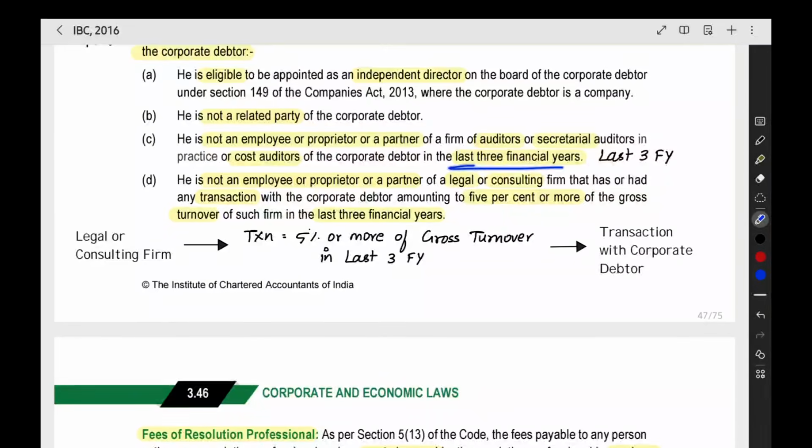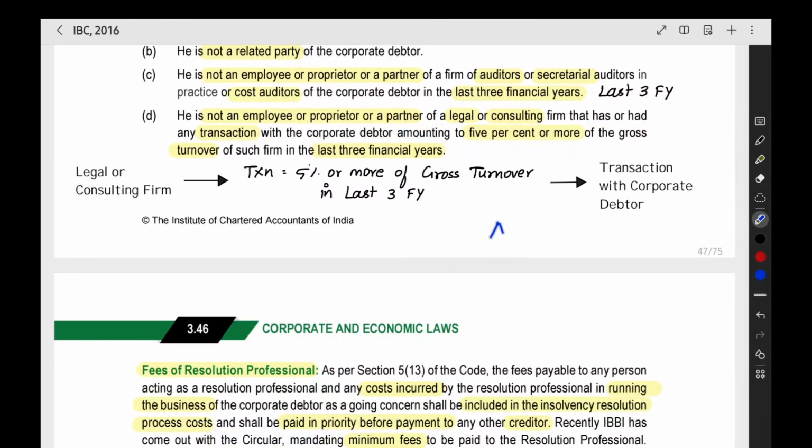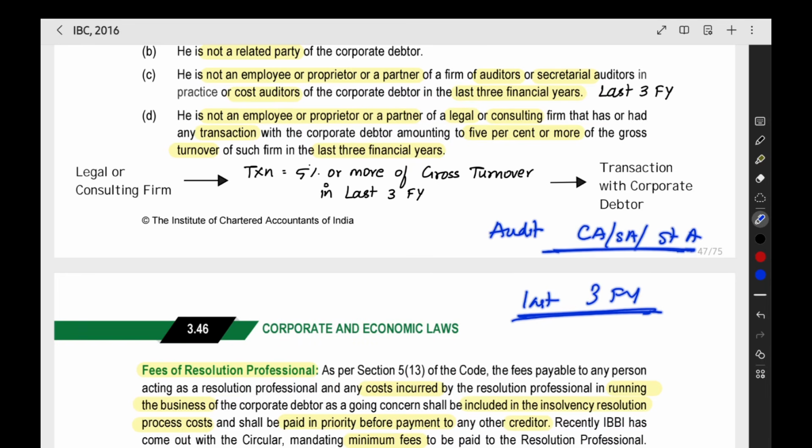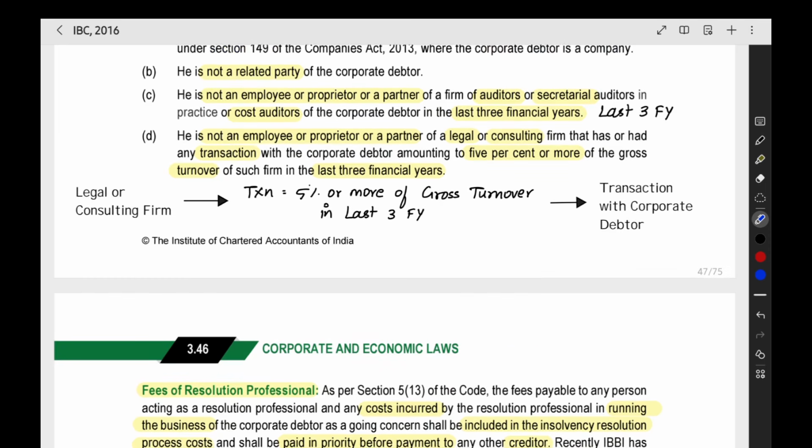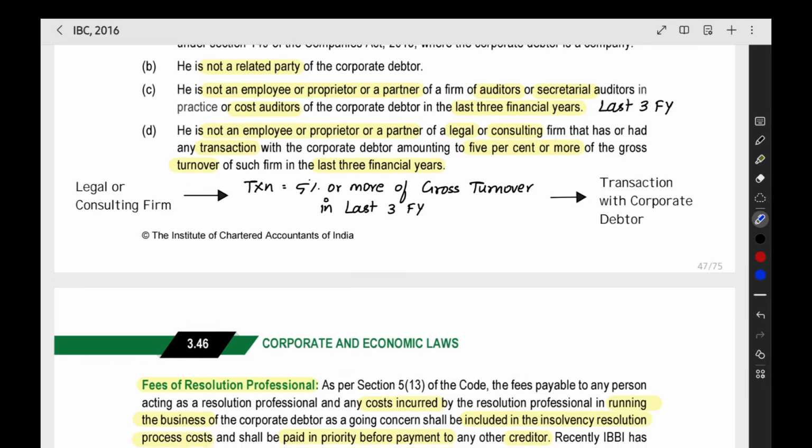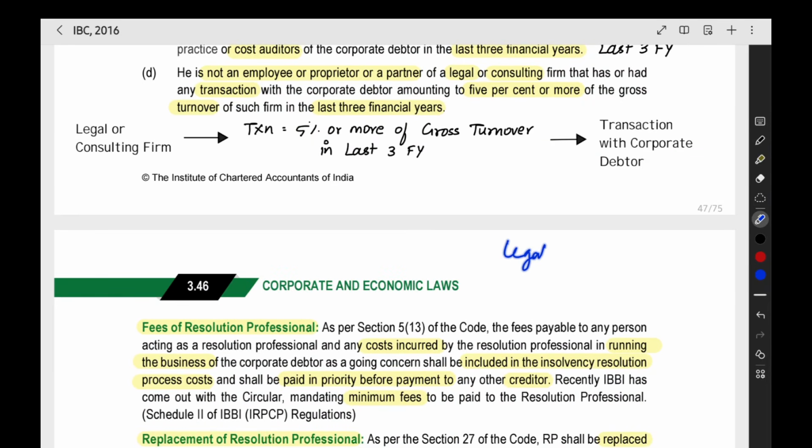Not only the auditor of the current year, but the auditor, cost auditor, secretarial auditor, and statutory auditor of the past 3 financial years. For all these 3 financial years, whatever firms did these audits, you should not be an employee, proprietor, or partner of those firms. Then he is also not an employee, proprietor, or partner of a legal or consulting firm. The company needs legal advice, right? So they will have a legal firm. In that legal firm, you should not be an employee, proprietor, or partner.